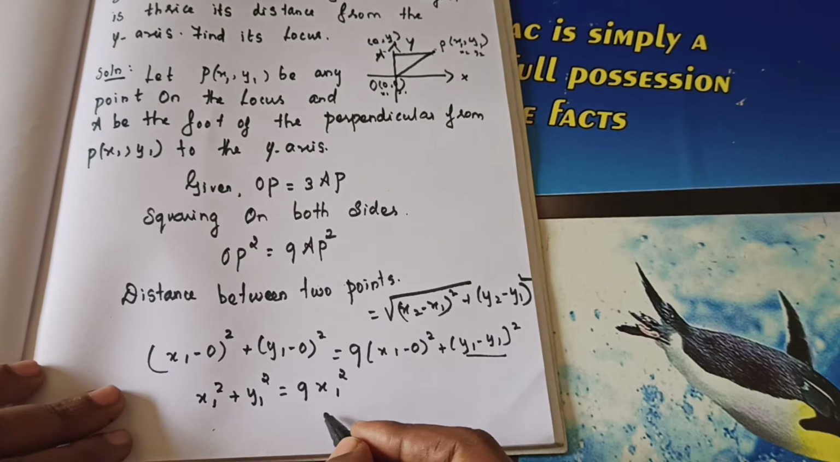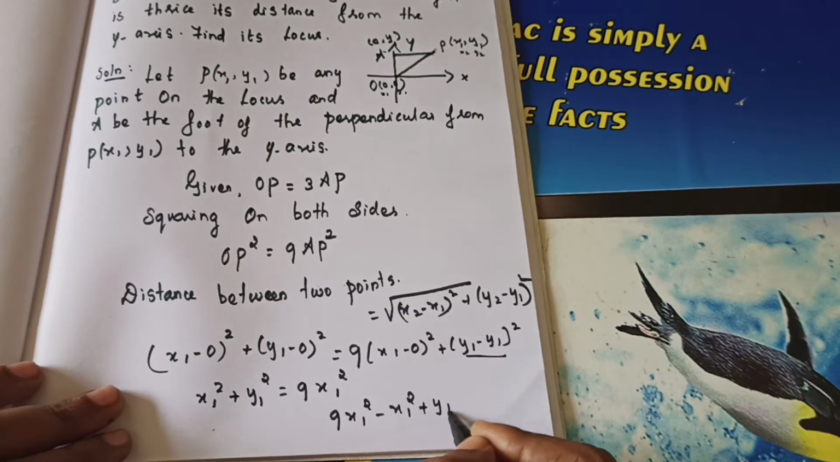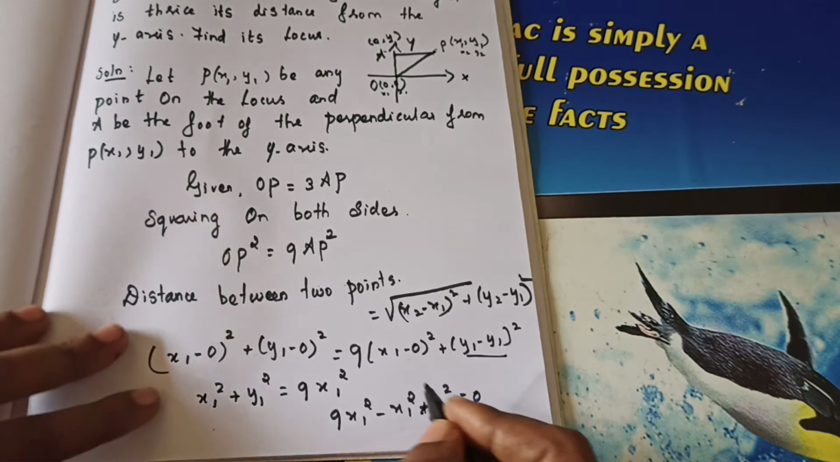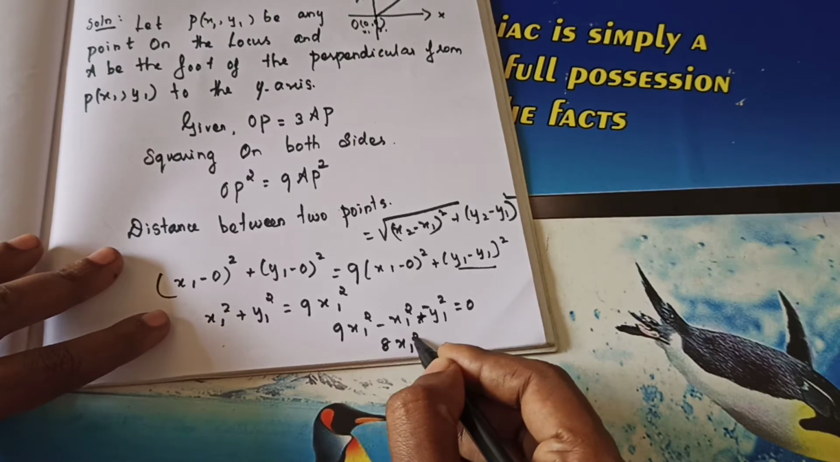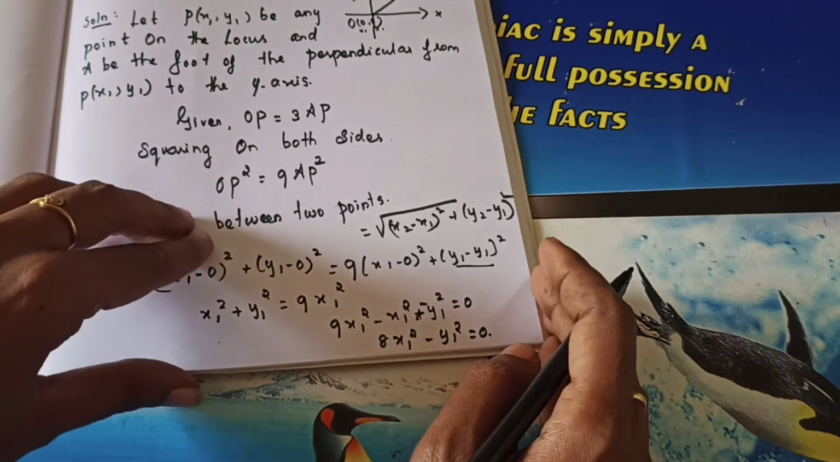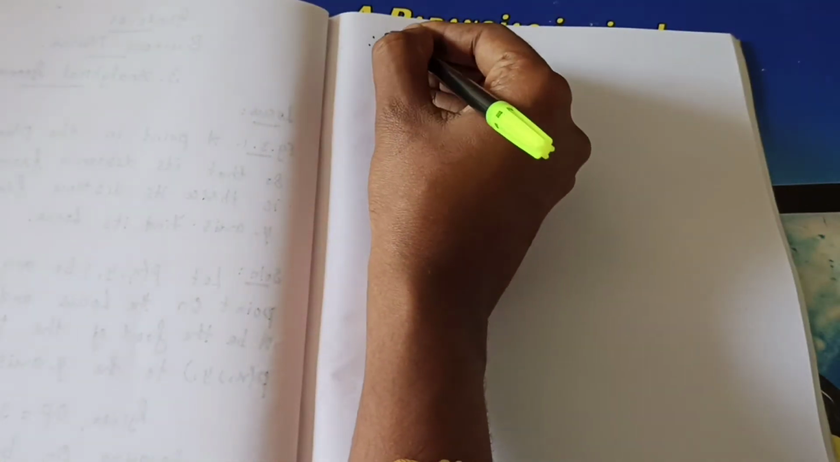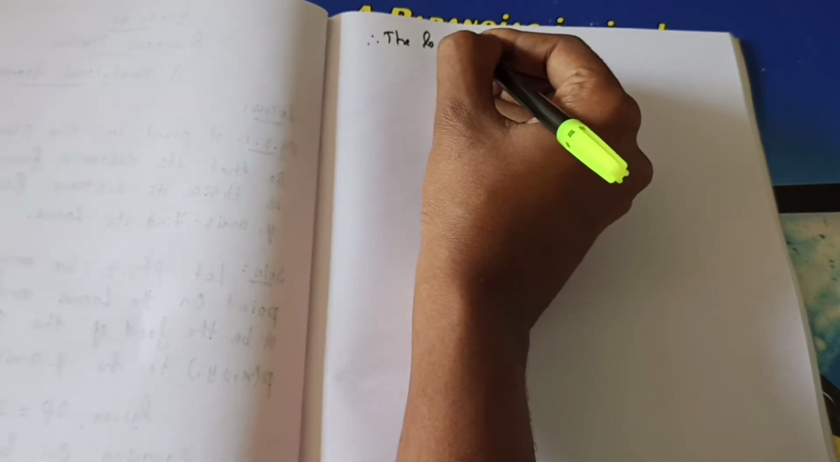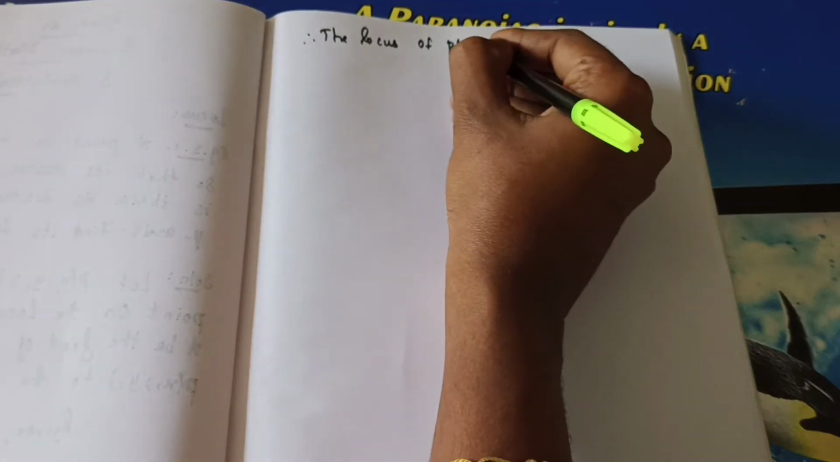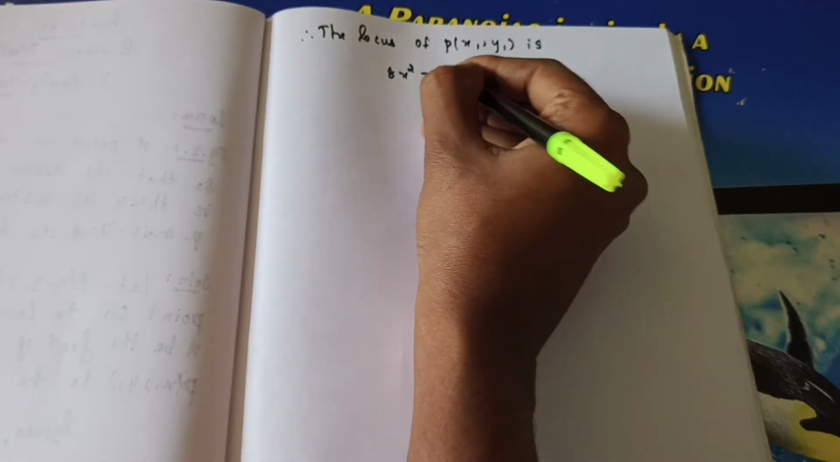So bring this to this side. So what will happen? 9x1 square minus x1 square minus y1 square is equal to 0. From that, what's the answer? 8x1 square minus y1 square is equal to 0. Yes, we need to find the locus of a point P of x1, y1. So in the place of x1, y1, you will get this equation, is it right? So x and y. Therefore, the locus of P of x1, y1 is, what's the answer? 8x square minus y square is equal to 0. This is the answer. Understand?